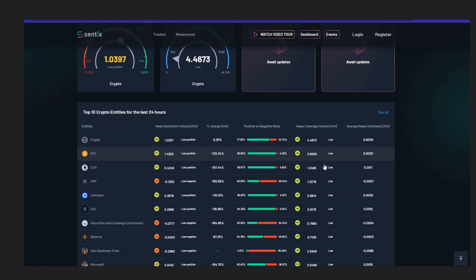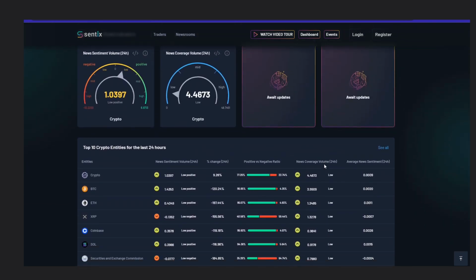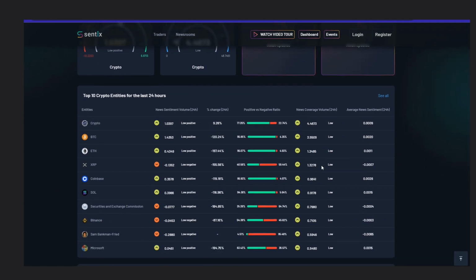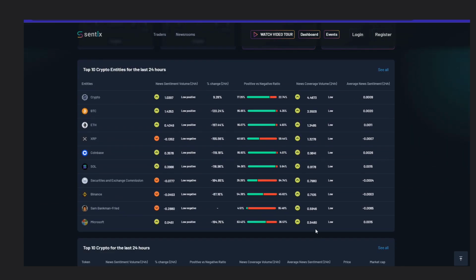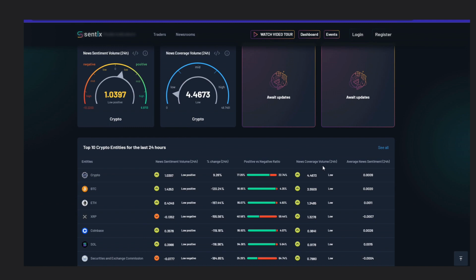This metric is crucial when analyzing an asset because a source's authority depends on various factors like site traffic and reputation. For example, if major players like Bloomberg, New York Times, or BBC report on Bitcoin, the coverage skyrockets thanks to their massive audiences. On the other hand, news from an unrecognized source has minimal impact because of the site's limited credibility and audience. Therefore, the authority or weight of a website that publishes the news determines how impactful it is. This is where numerical data comes into play.